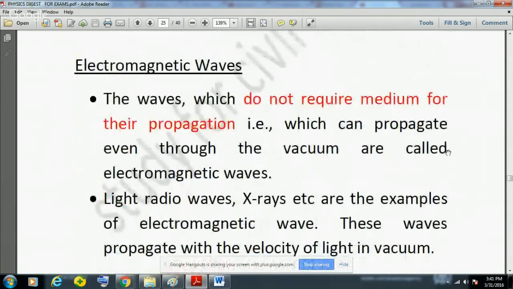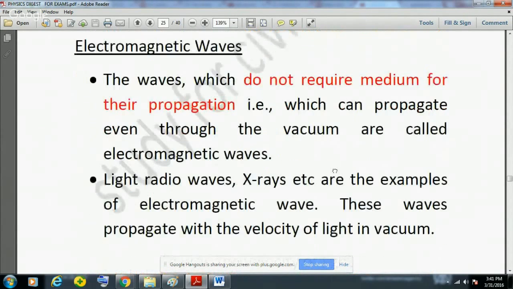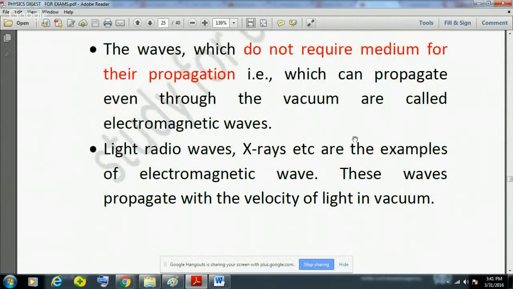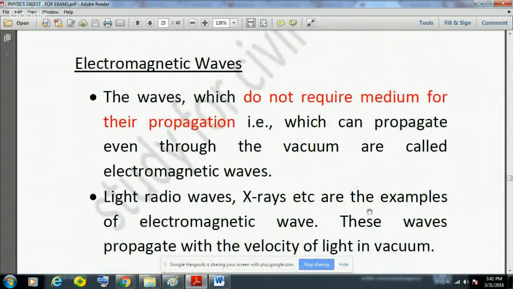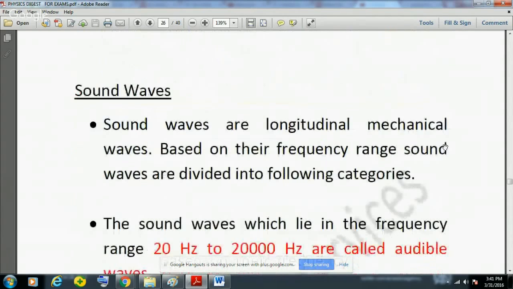Now another type is the electromagnetic wave, the waves which do not require a medium for their propagation, that is, which can propagate even through a vacuum. They are known as electromagnetic waves. Light, radio waves, X-rays, etc. are examples of electromagnetic waves. So X-rays, radio waves, visible light, and infrared waves are all examples of electromagnetic waves. And these waves propagate with the velocity of light in a vacuum.